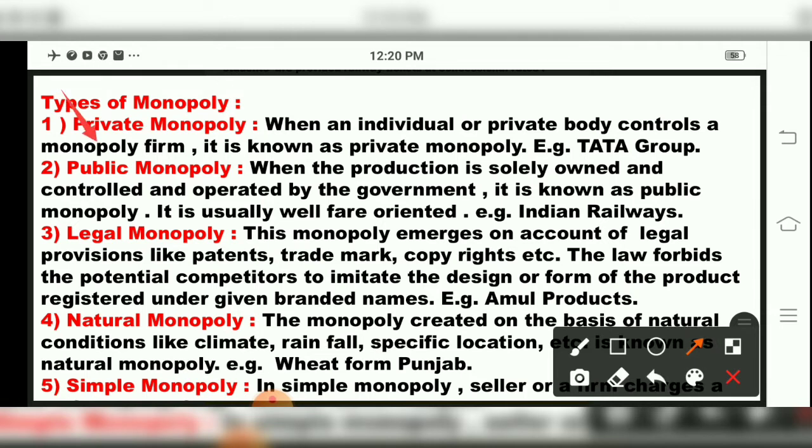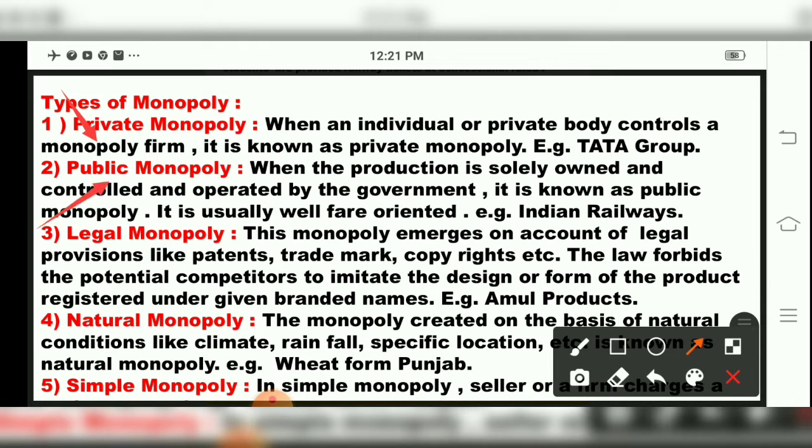Now what is private monopoly? When an individual or private body controls a monopoly firm, it is known as private monopoly. An example they have given, children, is Tata Group. Tata, or Reliance Industries, or Birla, they are coming under what? Private group. It means an individual person bears his own expenses, earns the profit, and takes the responsibility on his own. That is called a private monopoly. Example, Tata Group.